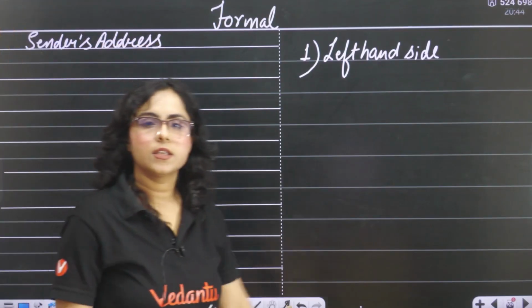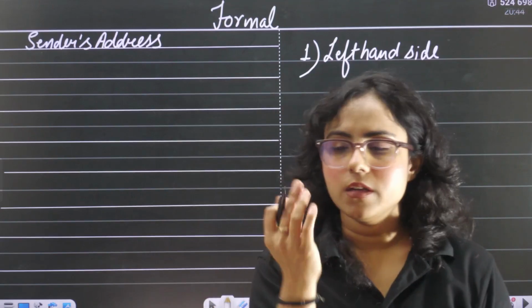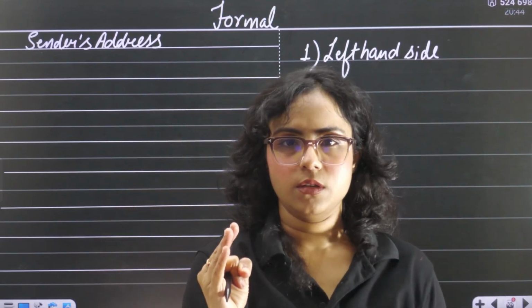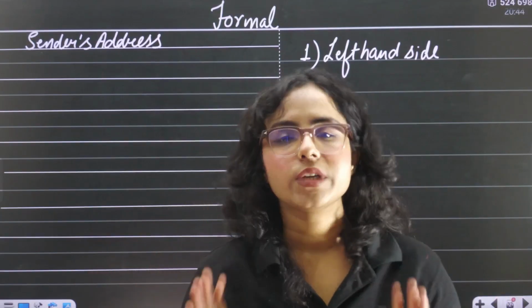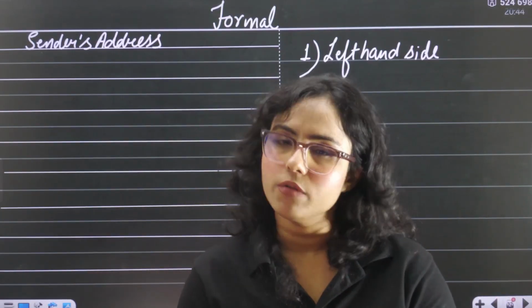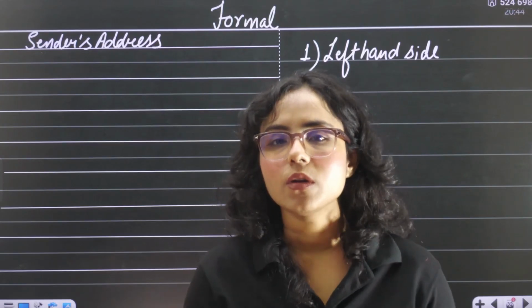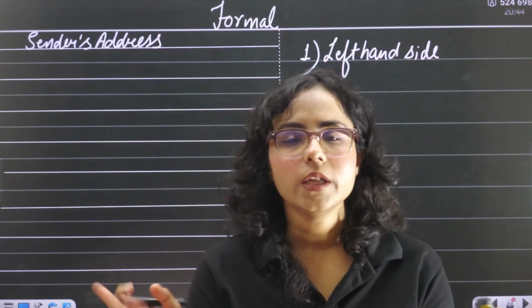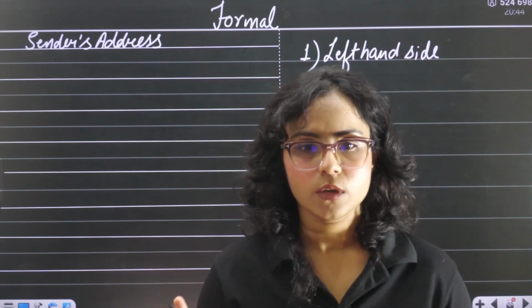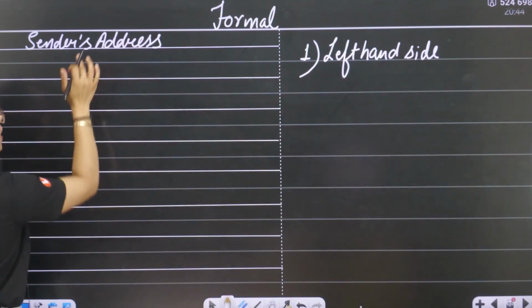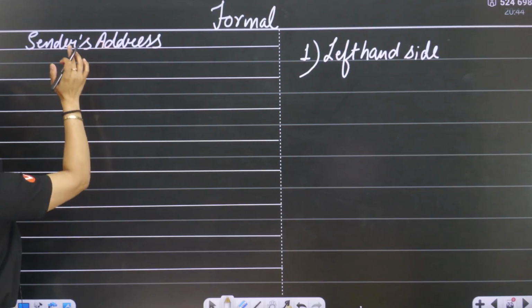Sender's address. Your sender's address should only be in 3 lines. Complete your sender's address in 3 lines. Okay? If they have given a pin code, you can write the pin code. If they have not given a pin code, you can avoid it. It's totally up to you. Okay? Then we will leave a line after writing the sender's address.